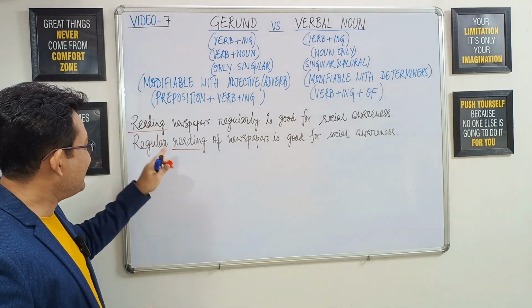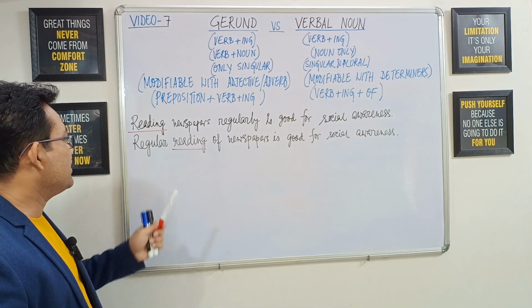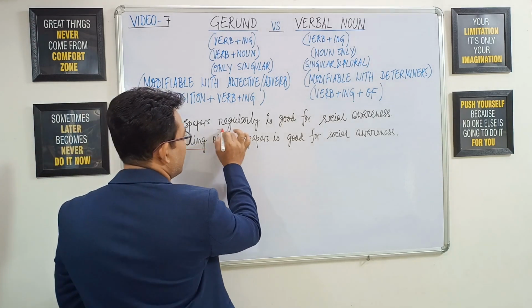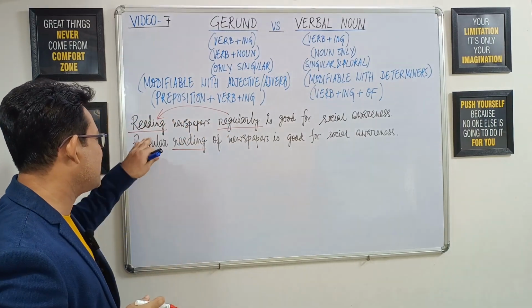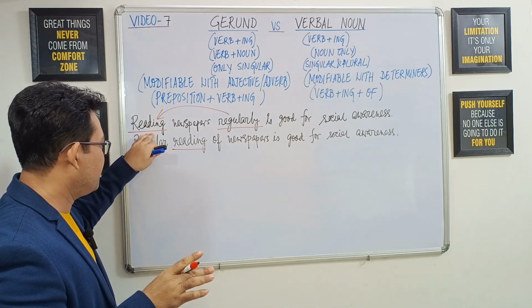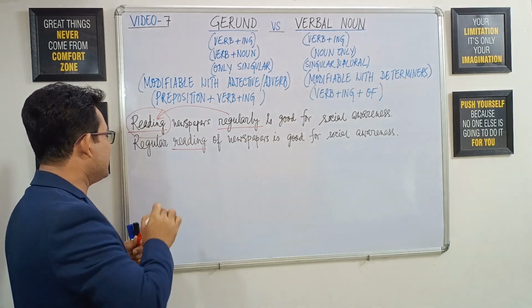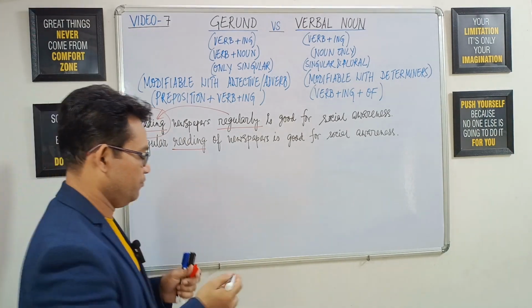So reading is the verb plus ing pattern occurring in both the sentences. Now, in the first sentence, we see an adverb regularly that is modifying the word reading. That means this word reading must be a verb. That's why the reading in the first sentence is gerund.